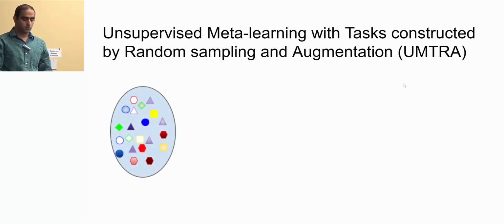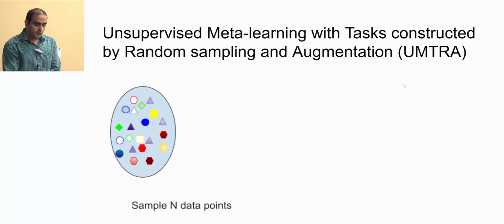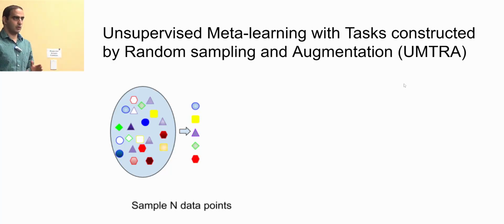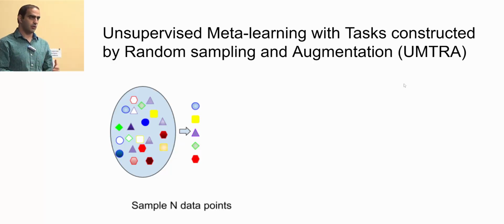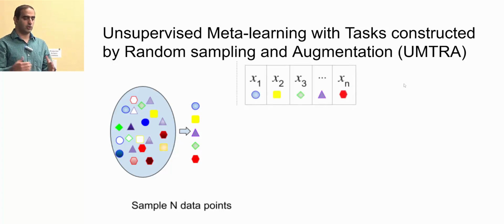And the goal is to do unsupervised meta-learning. So we have a data set which is not labeled, and now we want to do meta-learning on that. So we just sample n data points from that data set. We do not know their classes, but statistically, we show in our paper that the probability that they are from the same class is not that much. So we can assume that they belong to different classes.